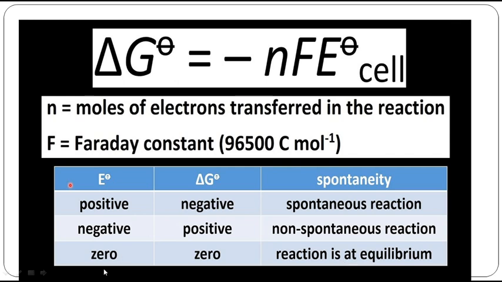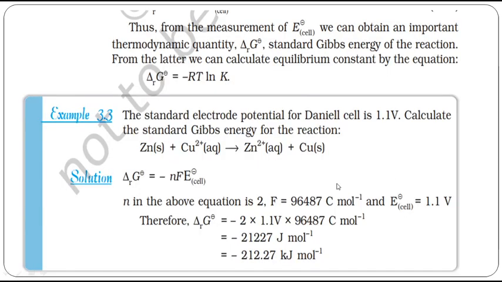E cell is also 0 at equilibrium. Delta G is also 0 at equilibrium. Okay. Then one more relation we also have. With the equilibrium constant also we can say delta G is equal to minus RT ln K. So this is one more formula, which relates the equilibrium constant and delta G.